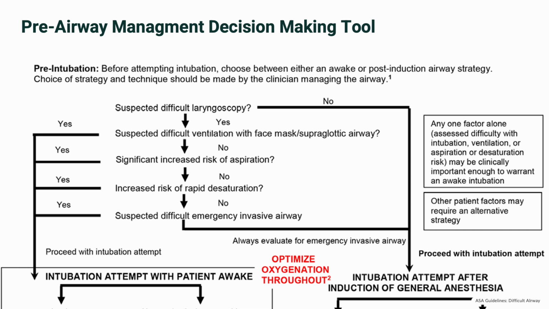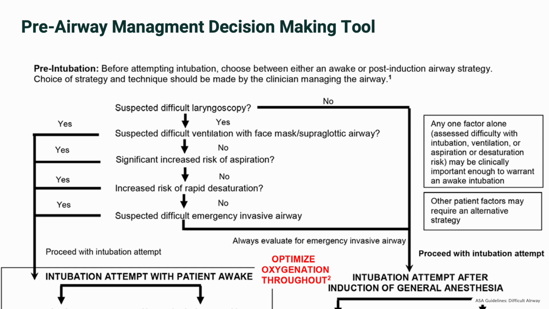Let's go back and talk in more detail about the pre-airway management decision-making. The pre-airway management decision-making tool focuses on the initial decision between awake intubation and intubation after induction of general anesthesia. This is a crucial choice, as it sets the stage for the entire airway management process.